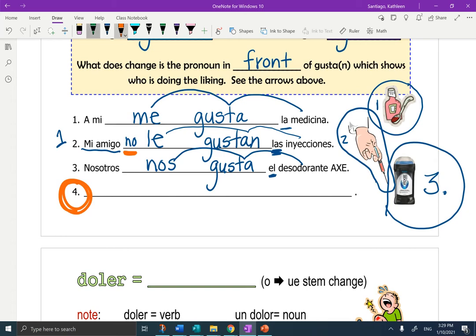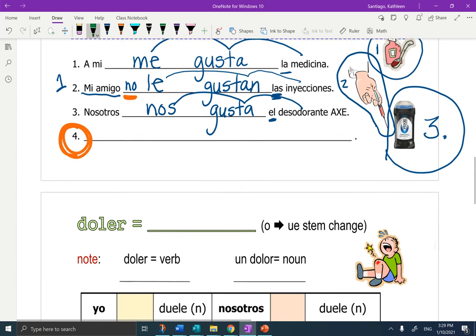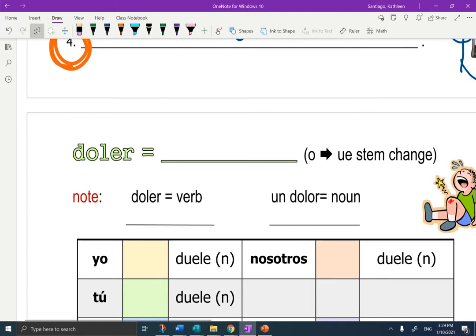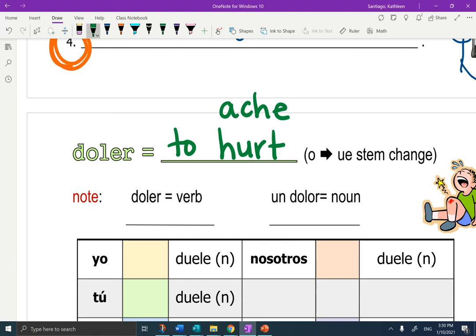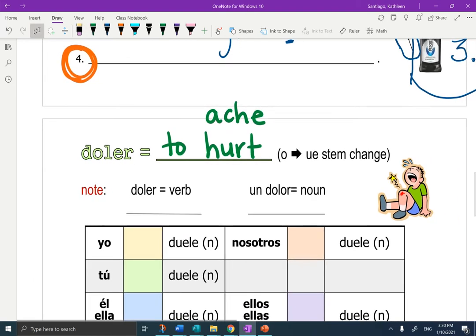Okay, I'm going to go on to today's verb, which is doler. Doler means to hurt or ache. Okay, it is an O to UE stem changer. Note, just so that we understand, doler is the verb to hurt, and un dolor, notice the change right here. Un dolor is the noun, an ache or pain.